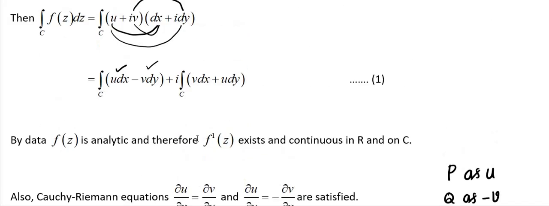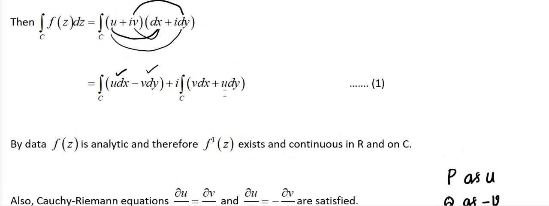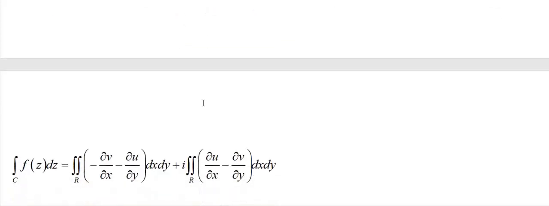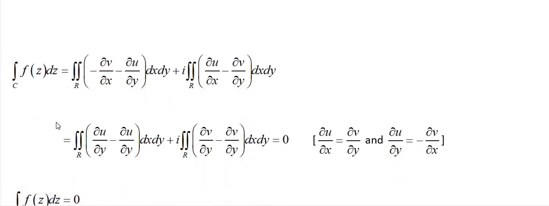Here we have v dx plus u dy. For the second integral, p equal to v, q equal to u. Then by Green's theorem, I am going to get the value of second integral as double integration over R dou u by dou x minus dou v by dou y into dx dy.